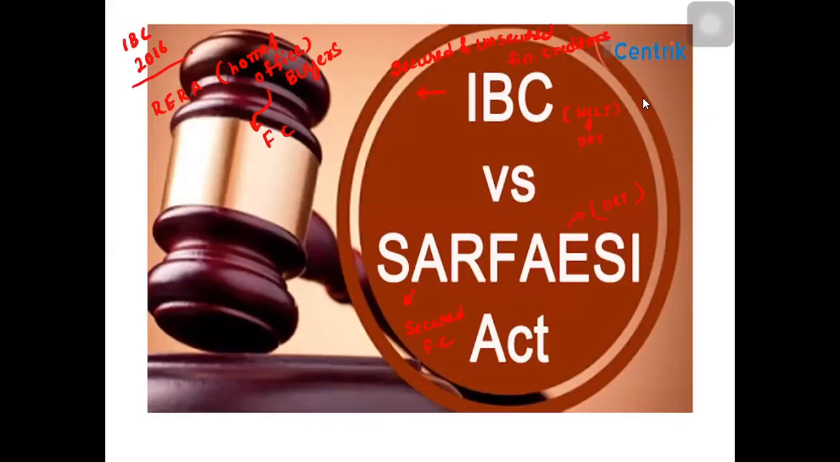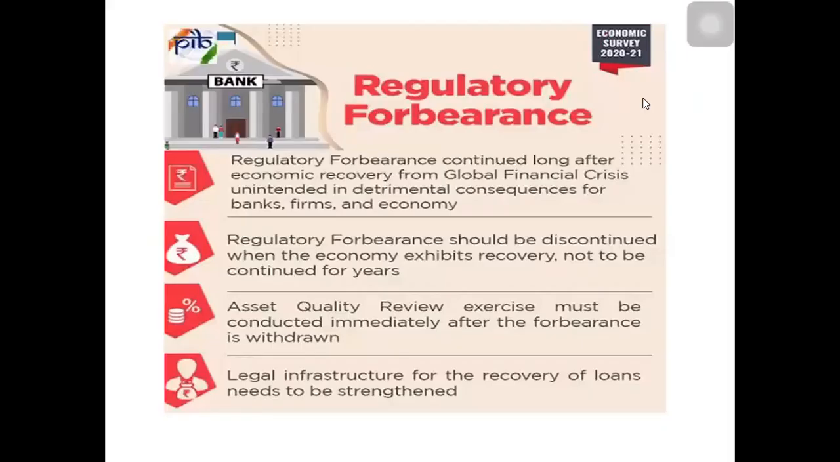If builders are unable to finish the project or unable to repay the loan, then home buyers can take a resolution to collect the amount back. That is your IBC, which has been regulated, or the IBC amendment which has been done. Right? Now, what is regulatory forbearance?